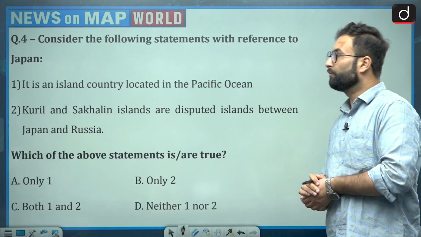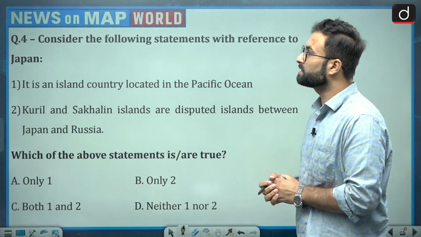Moving further, question number 4, consider the following statement with reference to Japan.